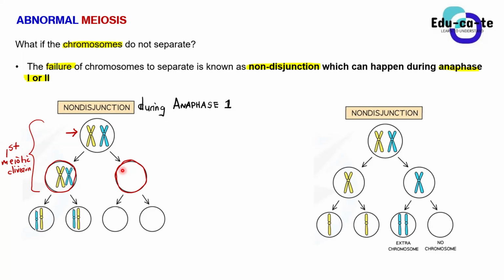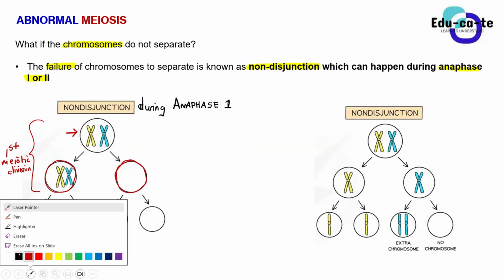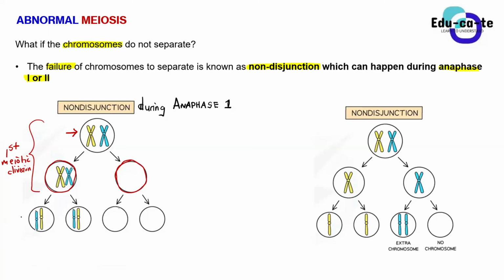That is the problem. Then the second meiotic division happens. This is now the second meiotic division, meaning that our cells are dividing again.